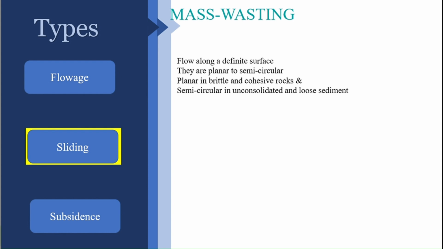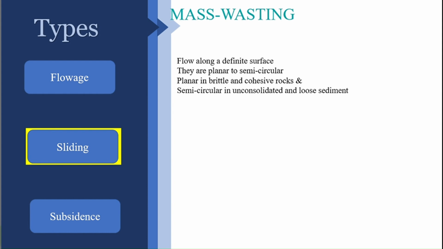So these two things decide whether the surface should be planar or semicircular. If the material involved in mass movement is unconsolidated and loose sediments, then you can expect a semicircular surface along which the rock has been moving down.